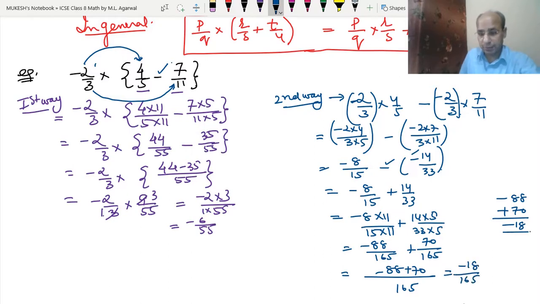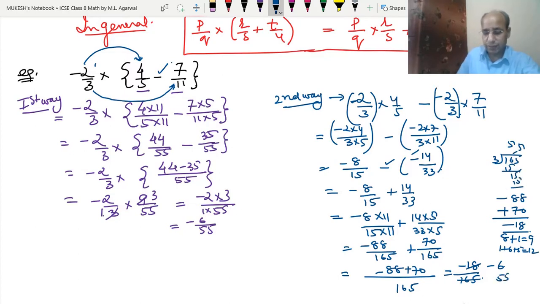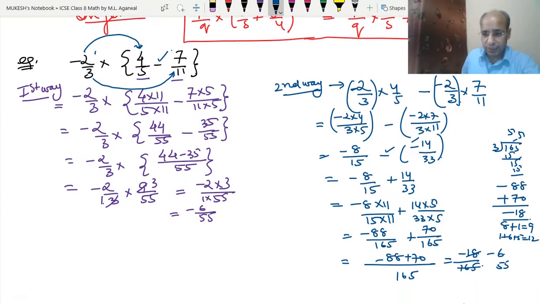Now see, this can be divided by 3, because 1 plus 8 equal to 9, which is divisible by 3, and 1 plus 6 plus 5 is equal to 12, which is also divisible by 3. So we can divide this by 3. When we divide 18 by 3, we get the minus 6. When we divide 165 by 3, we get 55. So the final answer that we have got is minus 6 upon 55. We have got the final answer.